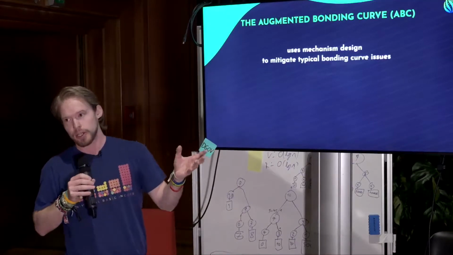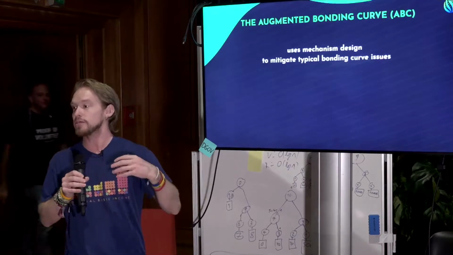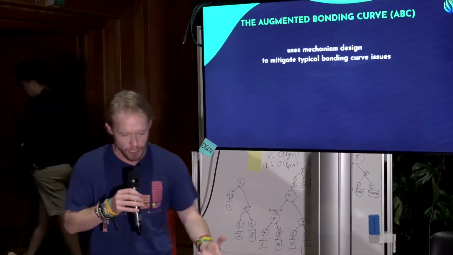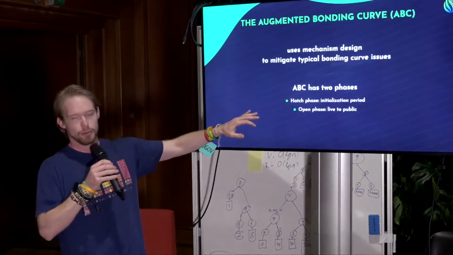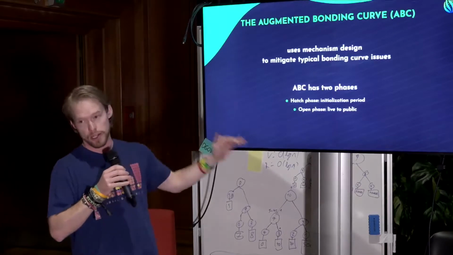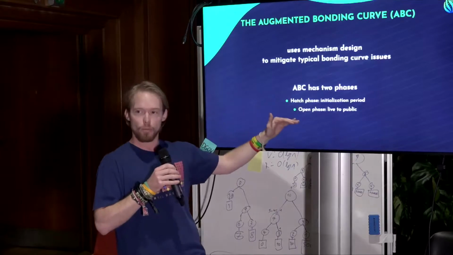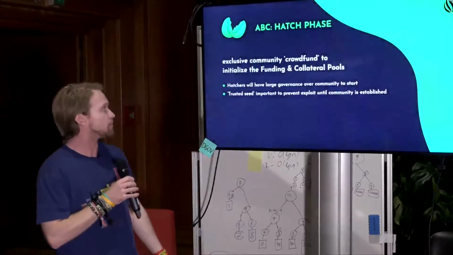So the augmented bonding curve is slightly different from most bonding curves because obviously bonding curves have some issues. They're Ponzi schemes, they have run on the bank issues. Well, how do we address those issues? We use mechanism design. So one of the important things about the augmented bonding curve is it has two phases. There's a hatch phase, which initializes the curve, and then there's the open phase when it's live to the public. And I'll just go into each of those phases briefly here.